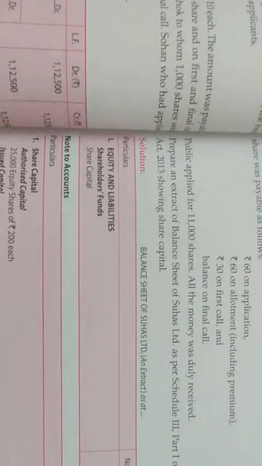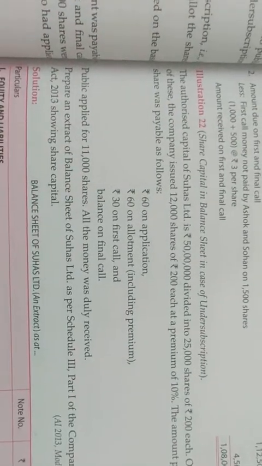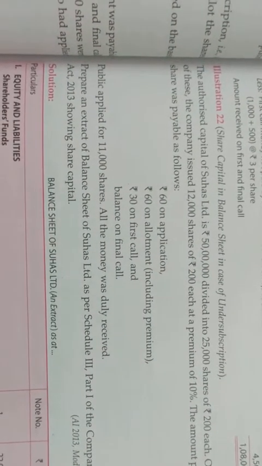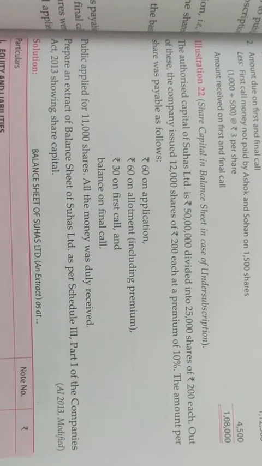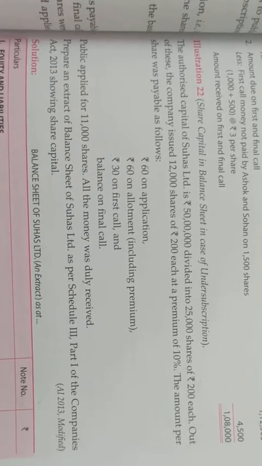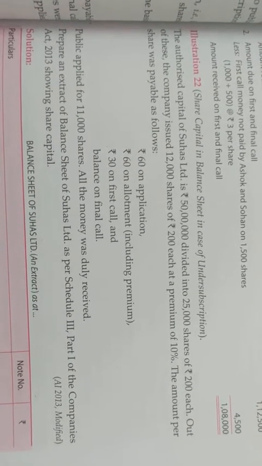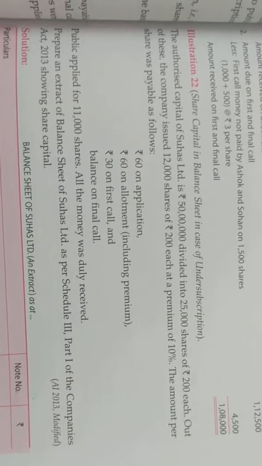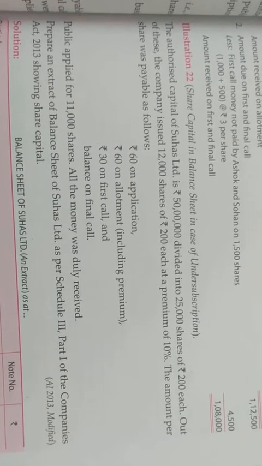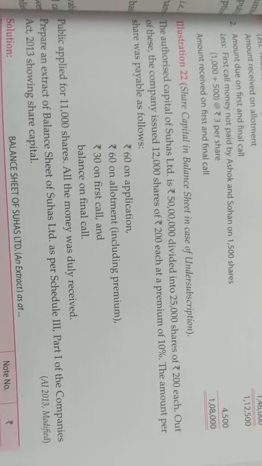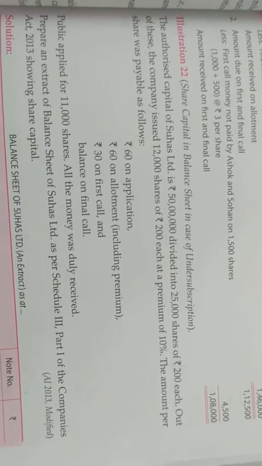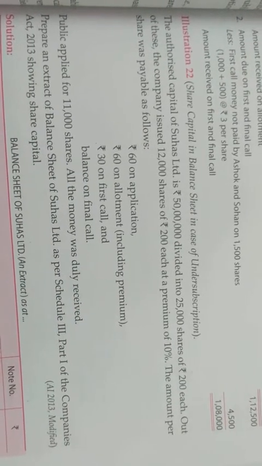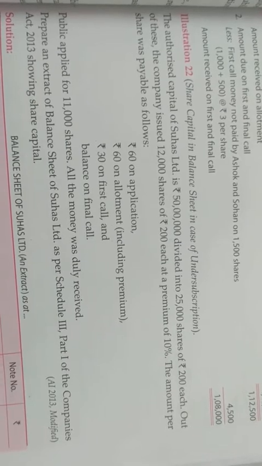Clear? Now see the next example: preparation of share capital and balance sheet in case of undersubscription. The authorized capital of Suhas Limited is 50 lakh divided into 25,000 shares of 200 each. Out of these, the company issued 12,000 shares of 200 each at a premium of 10%. The amount per share was payable as follows: rupees 60 on application, rupees 60 on allotment including premium, which means 20 rupees is the premium, 10% of 200 is 20, 30 on first call and the balance on final call. The public applied for 11,000 shares.